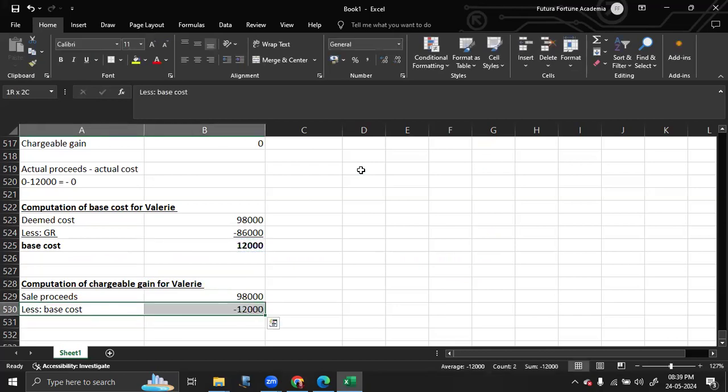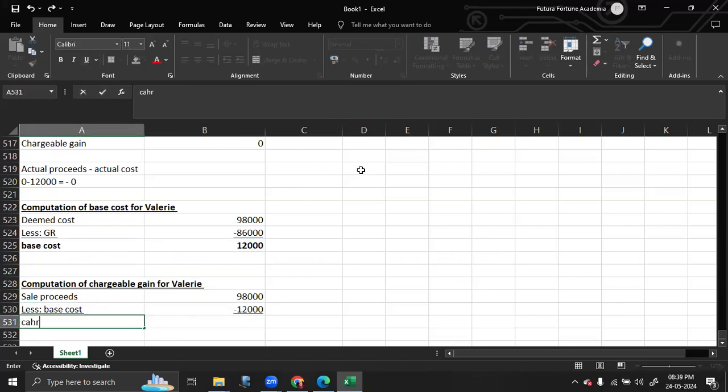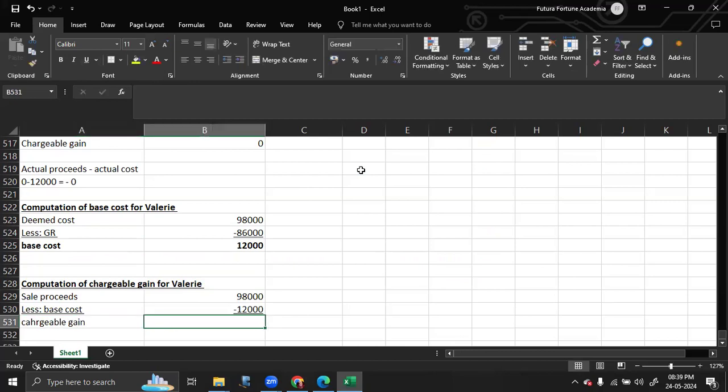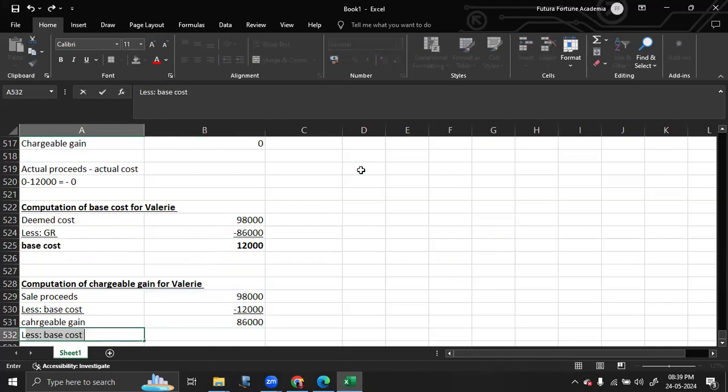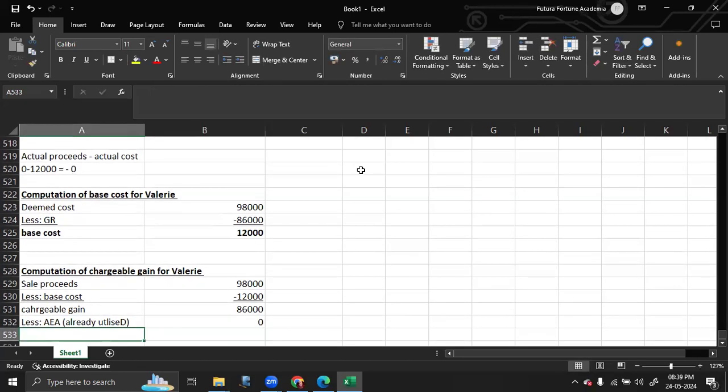So the chargeable gain for Valerie is, then there is no AEA because AEA is already utilized. So there is no AEA. That brings us to our taxable gain.